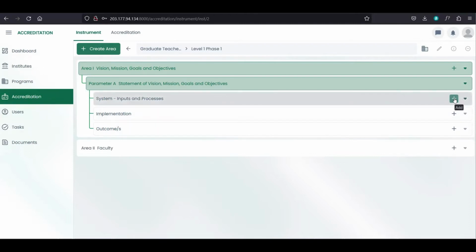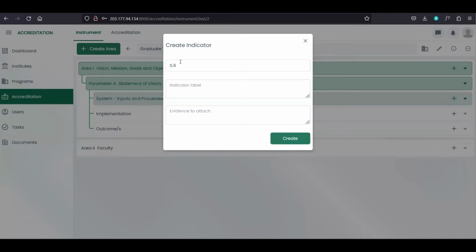So for example, let's click this one and automatically the indicator title or the indicator will be created, and then you can input the indicator label and the evidence to attach in this indicator.